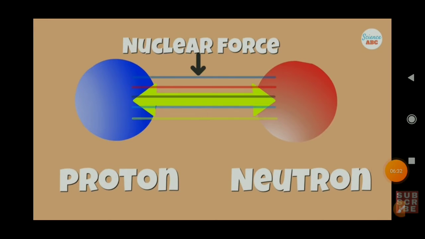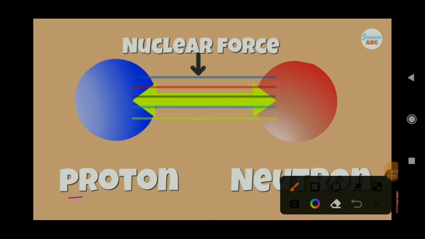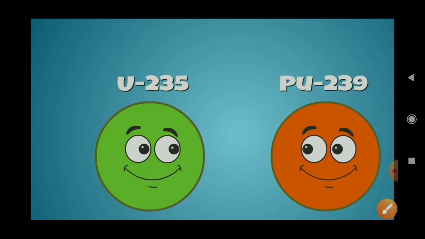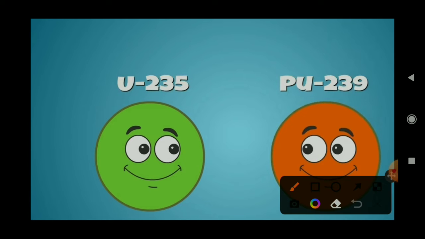So hence, let's repeat the nuclear force. When there is an attraction between a proton and a neutron, it is called nuclear force. There is radioactivity when nuclei are unstable, or the nuclear force is less. For example, let's take heavy atoms, uranium with mass 235 and plutonium with mass 239.